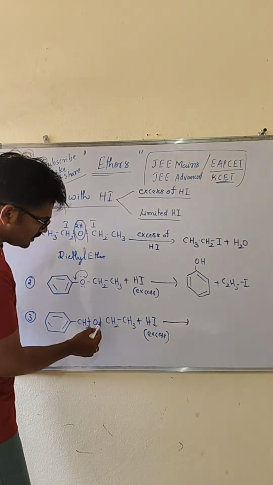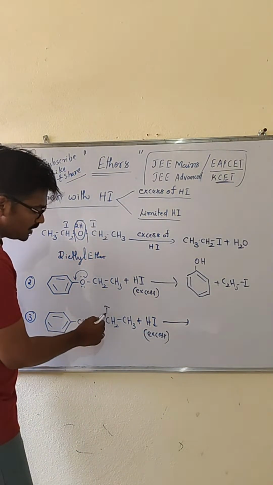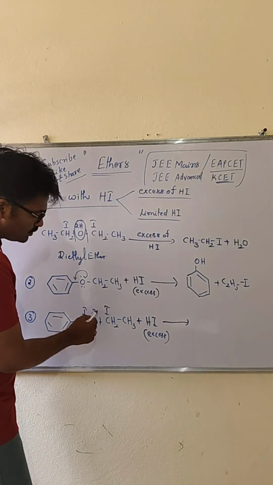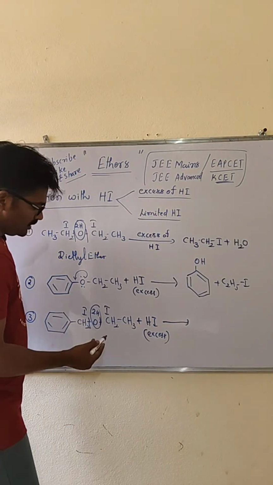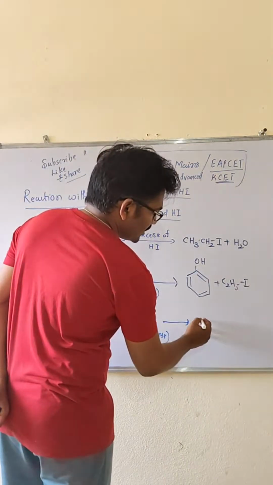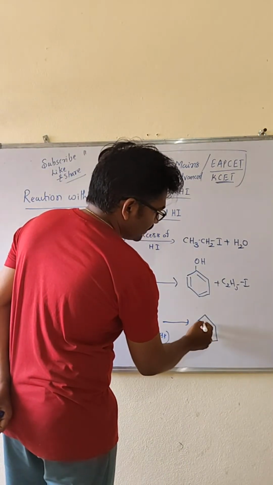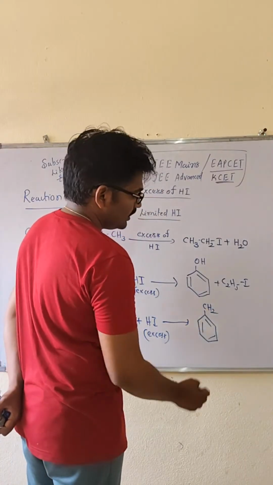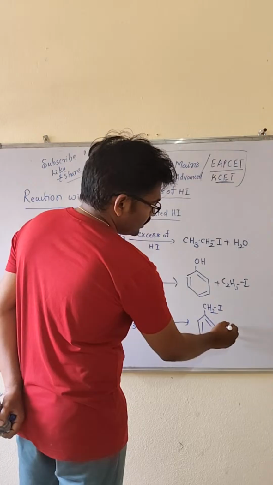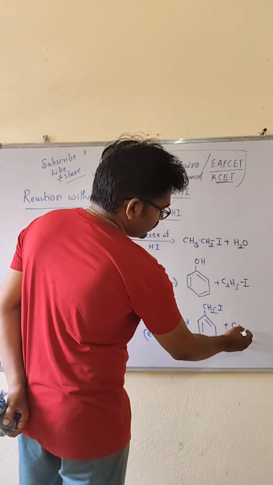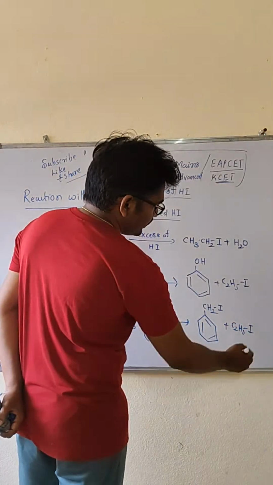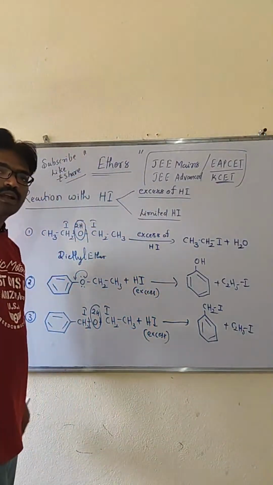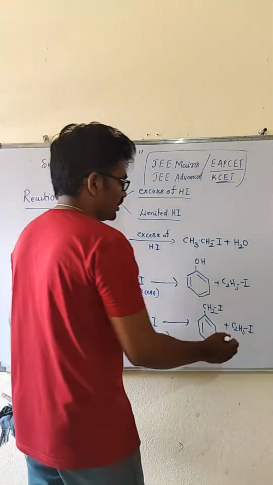There is no double bond character here. Iodine here, then iodine here, two hydrogen atoms removed as H2O. See, benzyl iodide will be formed. Benzyl group is benzene attached with the CH2, we call it benzyl, then benzyl iodide, then C2H5 ethyl iodide. So like this will be formed. Clear? Understand? H2O, last one.